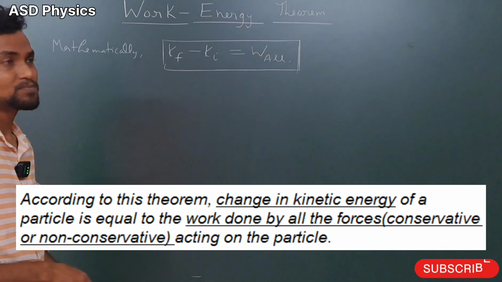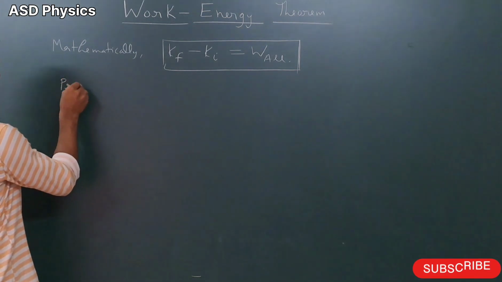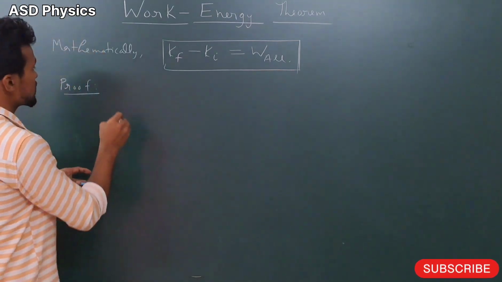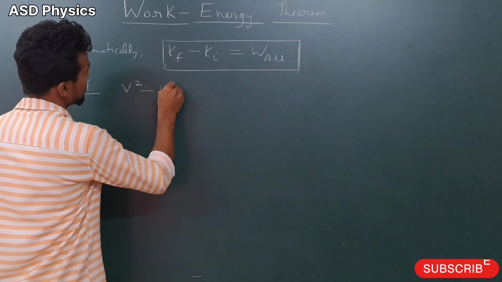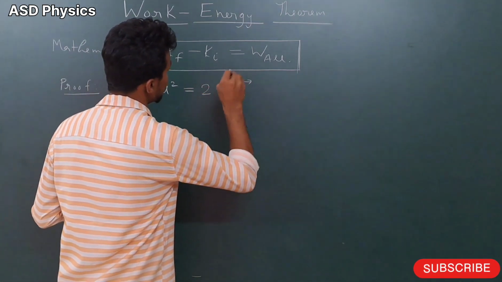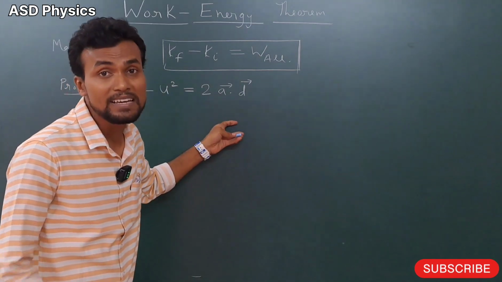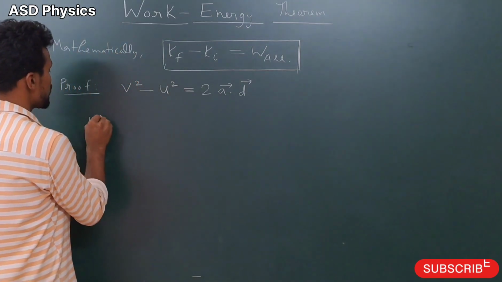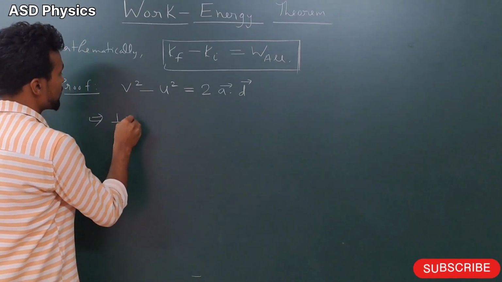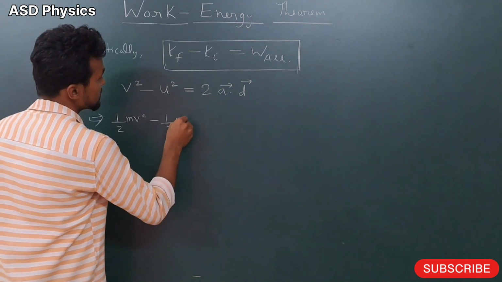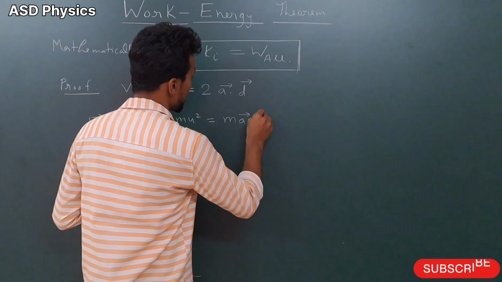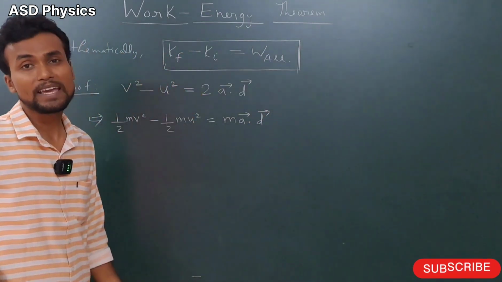After that, I will give a very small proof also. We know very well the third equation of motion: V square minus u square equals 2 vector A dot vector D, where D is the displacement and A is the acceleration. Now I will multiply both sides by m by 2. So I write half m V square minus half m u square is equal to m into vector A dot vector D, because the 2 will be cancelled by the half.